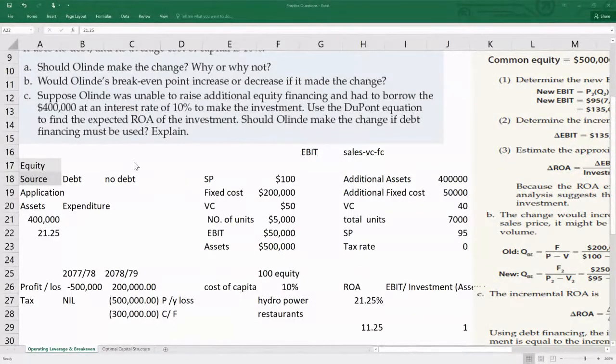Okay, thank you, Praveen. Okay, part B, Would Olind's break-even point increase or decrease if it made the change? Now this is very interesting. This is something we learned in previous slides. This is a very, very important concept in practical life as well.